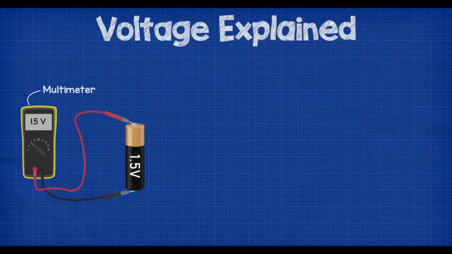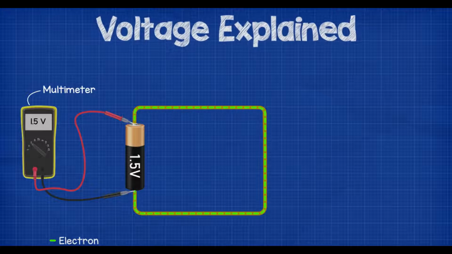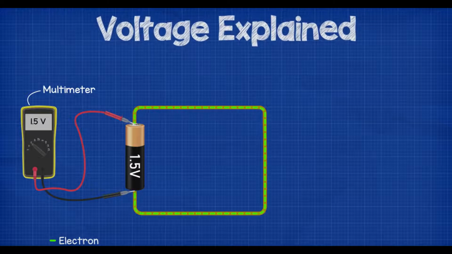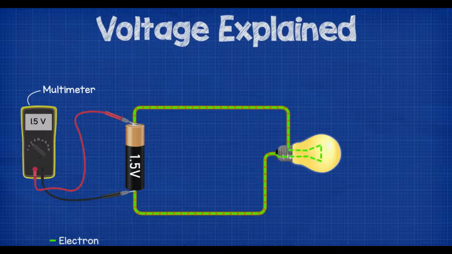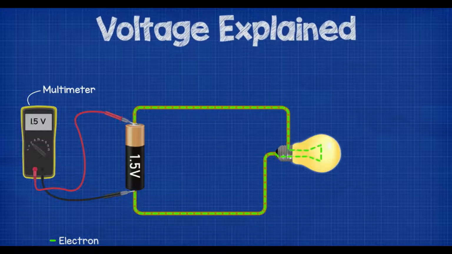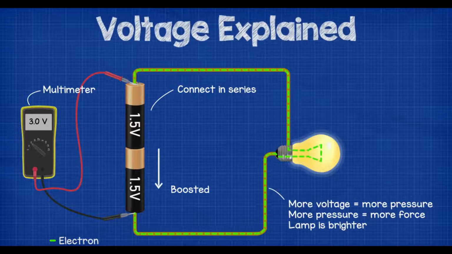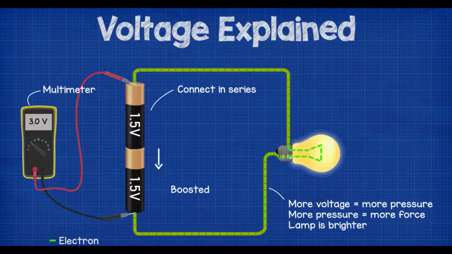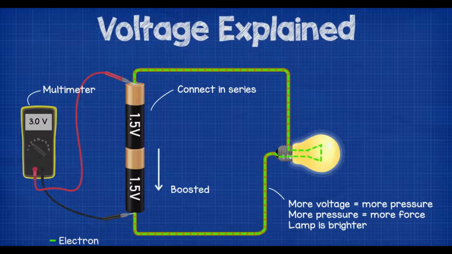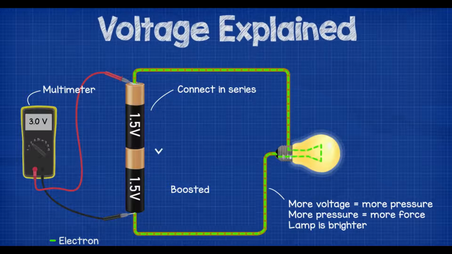Back to the electrical circuit, this battery has a potential difference of 1.5 volts between its negative and positive terminal. If we connect a piece of wire to both terminals of a battery, then the pressure of the battery will force the electrons to flow all in the same direction along the same path. We can then place electrical components in the path of these electrons to do work for us. For example, if we place a lamp into the circuit, then this will light up as the electrons flow through it.